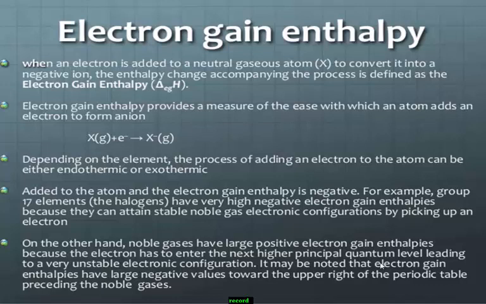Depending on the element, the process of adding an electron to an atom can be either endothermic or exothermic. Noble gases have large positive electron gain enthalpy. Remember this point. Group 18 elements, also called noble or rare gases, show large positive electron gain enthalpy because the electron has to enter the next higher principal quantum level, leading to a very unstable electronic configuration.